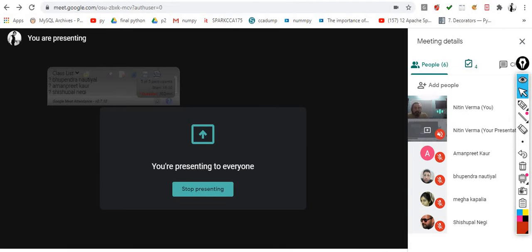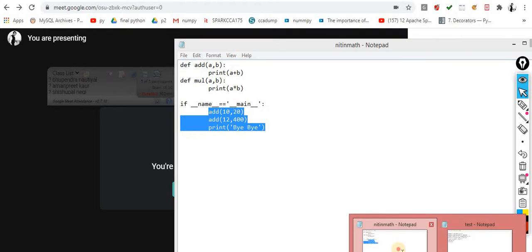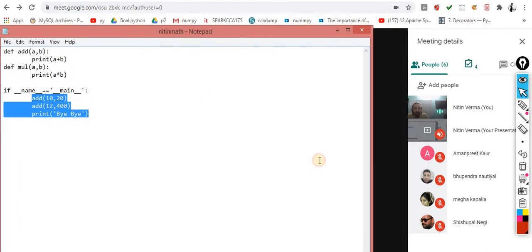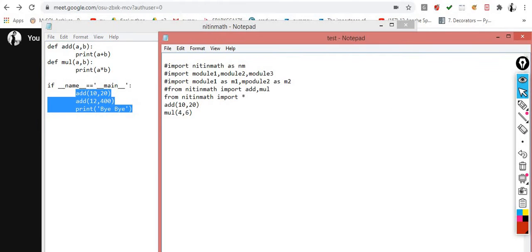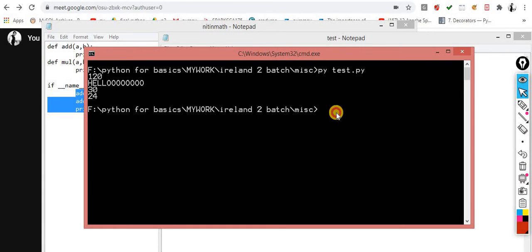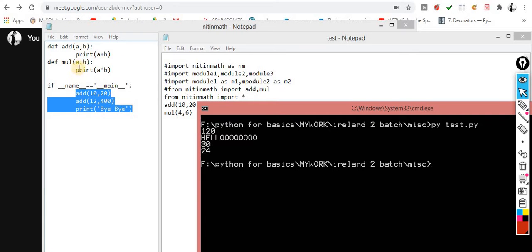So these are my two files. This one is one file, and this one is another file. Understand this point carefully. This is my file which contains the different functions. This one is a test file which I am calling indirectly. When I call it indirectly, it should not be executed, so you won't get the output 30, 412, and bye bye printed here.